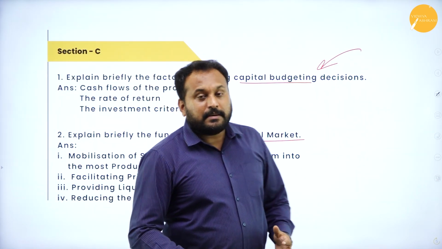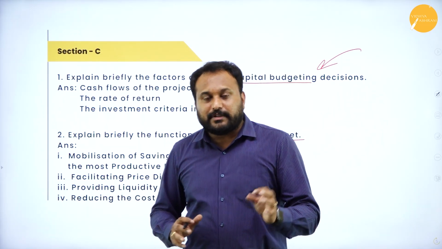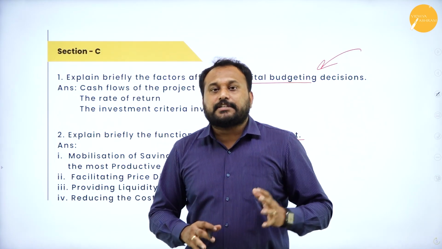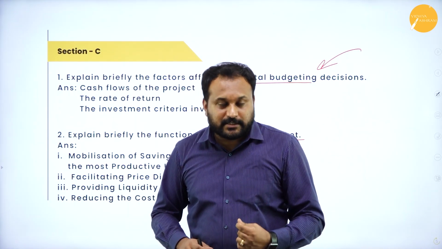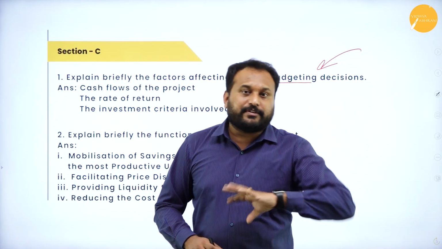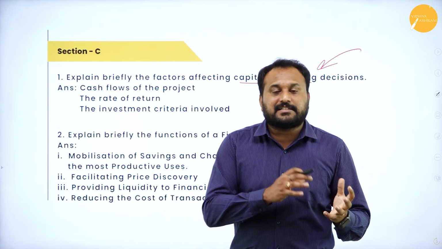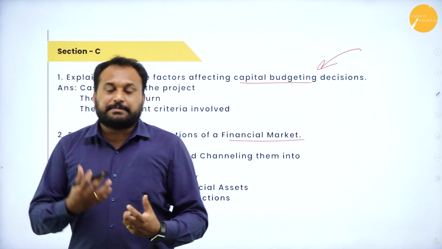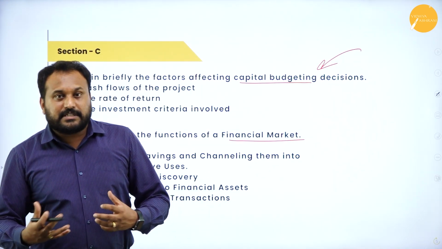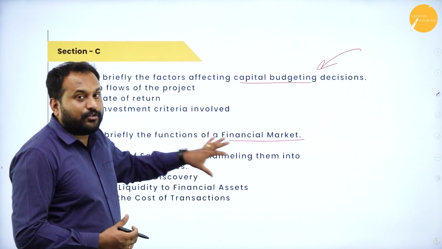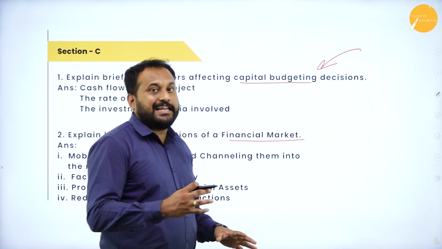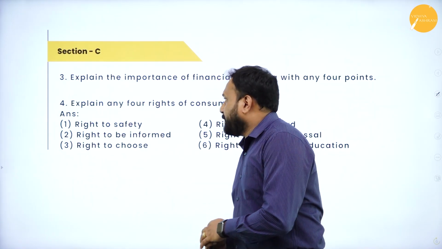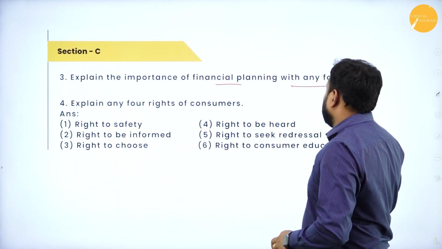But what I always tell you people is, go with a smart way of learning. From the first chapter to the 8th chapter, if you study properly, you will get 100 on 100. If you feel that finance is something hardcore for you and you can study more about it, because your dad is a CA or you want to pursue CA and you know something about finance, then go with these questions. But these questions are lengthier than the other chapters. The next question is, explain the importance of financial planning with any 4 points.